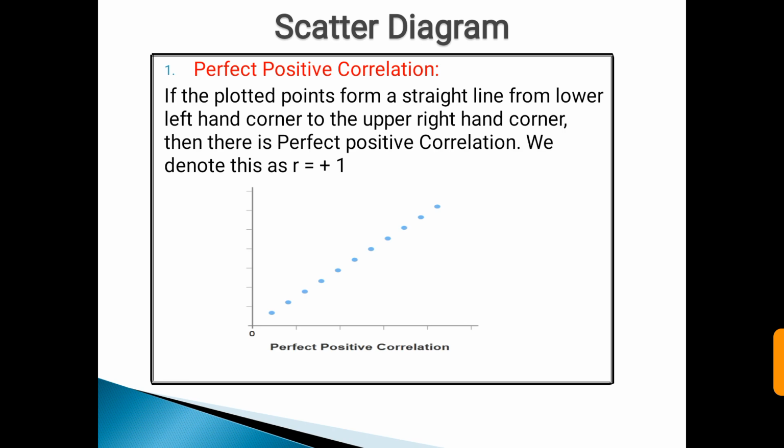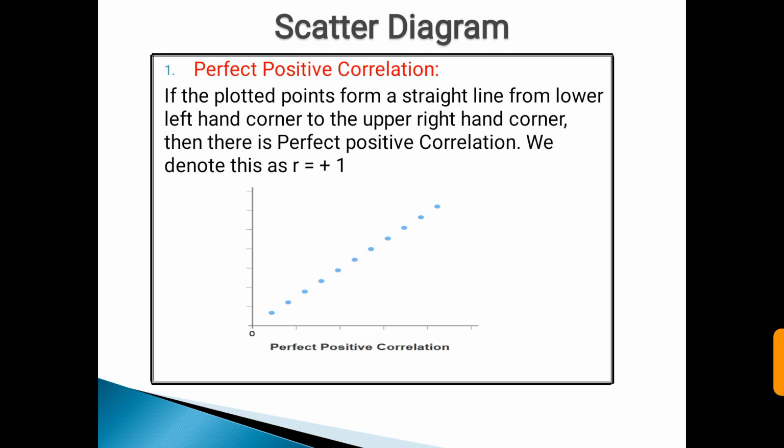Now scatter diagram. To investigate whether there is any relation between the variables x and y, we use the scatter diagram. If the variables x and y are plotted along the x-axis and y-axis respectively in the x and y plane of the graph sheet, the resultant diagram of dots is known as scatter diagram. From the scatter diagram, you can say whether there is any correlation between x and y and whether it is positive or negative, or whether correlation is linear or curvilinear.